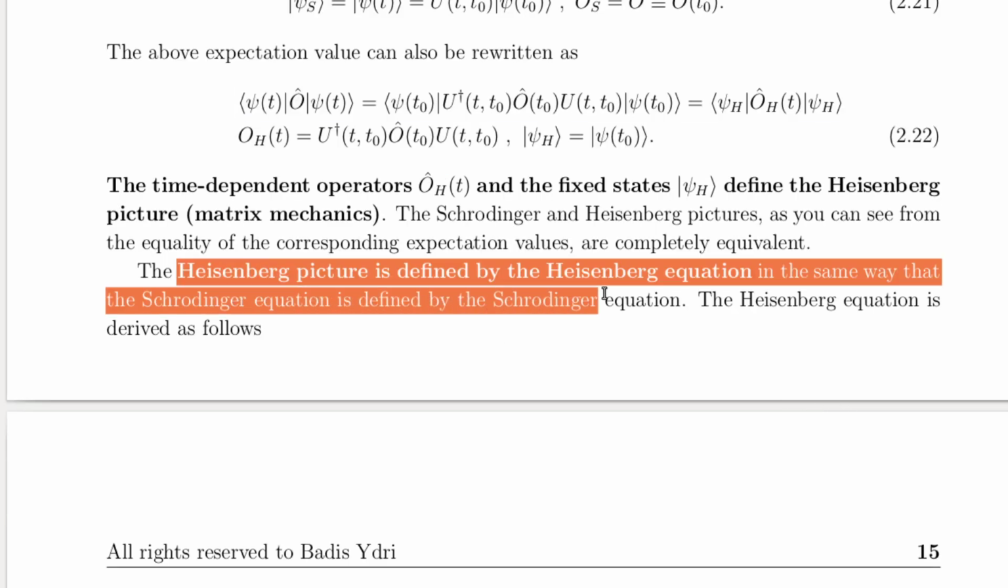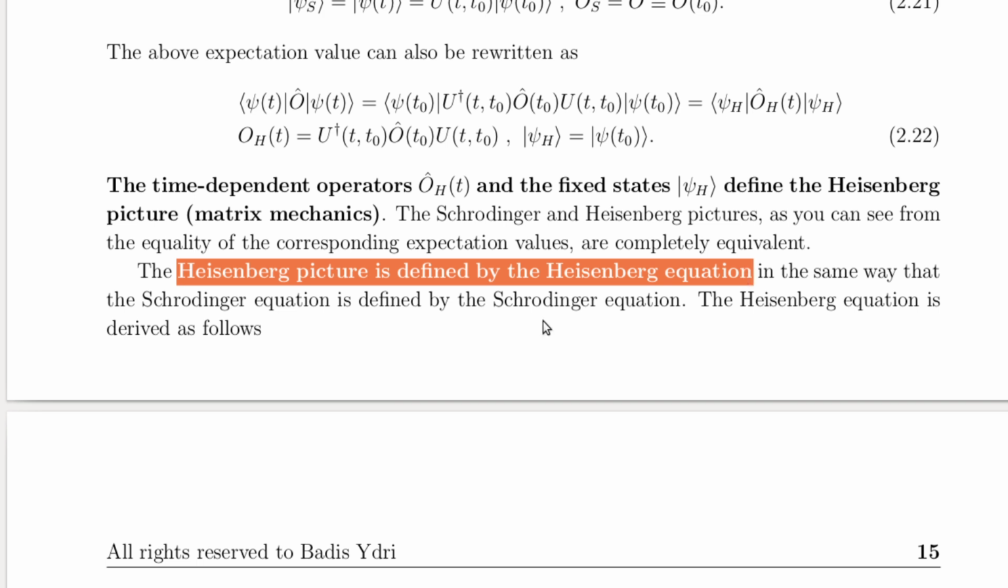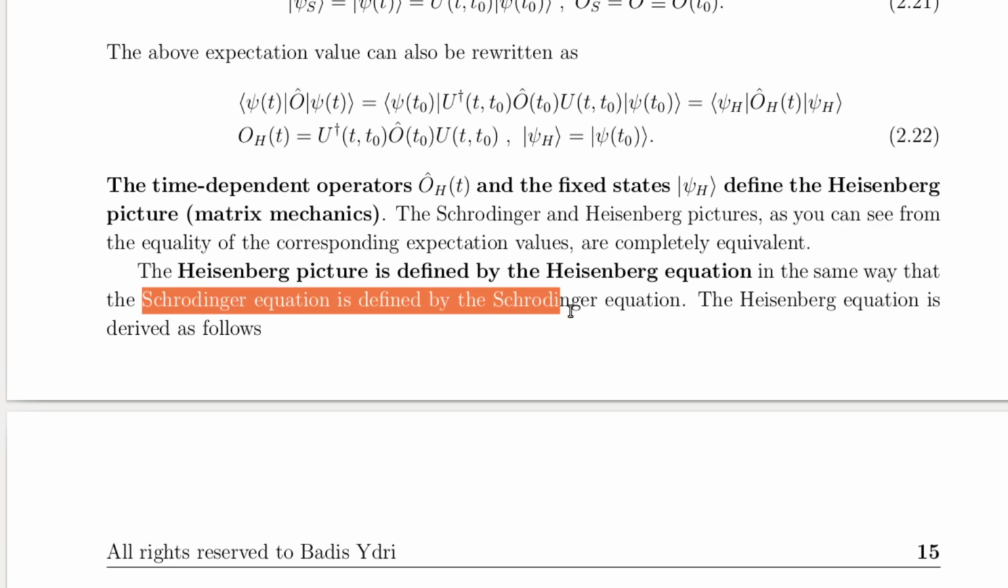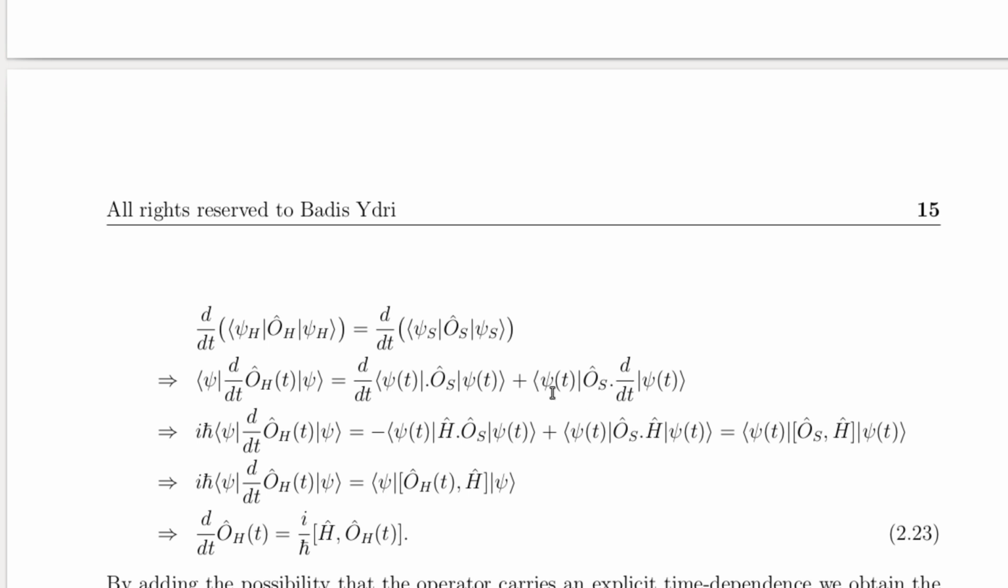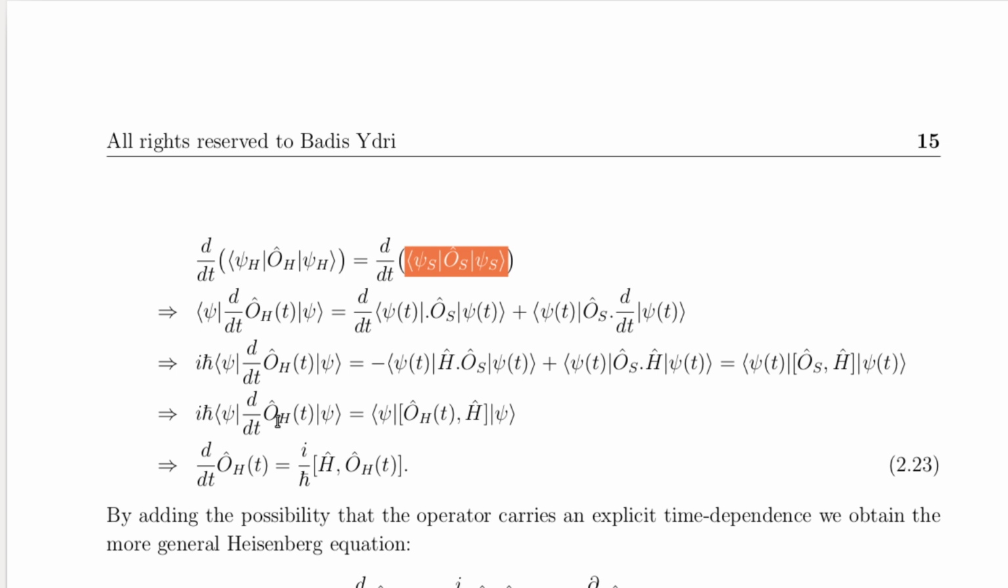The Heisenberg picture is defined in terms of the Heisenberg equation in the same way that the equivalent Schrödinger picture is defined in terms of the Schrödinger equation. The time evolution of an operator in the Heisenberg picture is derived in equation 2.23 from the requirement that the expectation value is the same in both the Schrödinger and Heisenberg pictures, together with the Schrödinger equation. This equation describes how an operator evolves over time due to its commutator with the Hamiltonian.